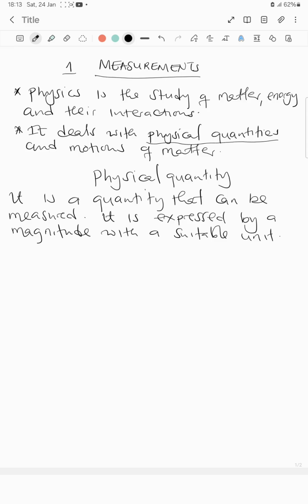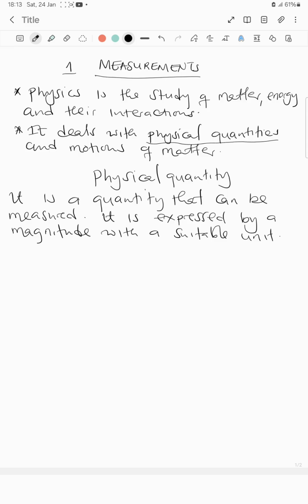A physical quantity is a quantity that can be measured. Anything that can be measured using an instrument is called a quantity or a physical quantity. It is expressed by a magnitude with a suitable unit.